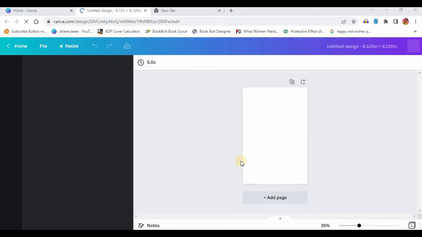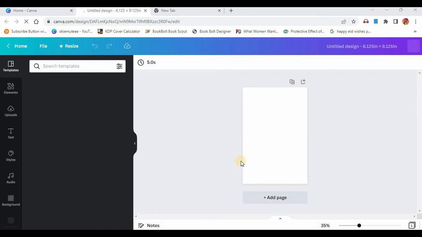Our work area is now opening for us to get started, and let me show you the magic that you can do with Canva in creating your education book. This education book I'm going to show you now, guys, is going to be on mathematics. It's going to be a workbook for children where they solve some questions. At the back of this book, which is usually the last page, you make sure you provide the answers to those questions.